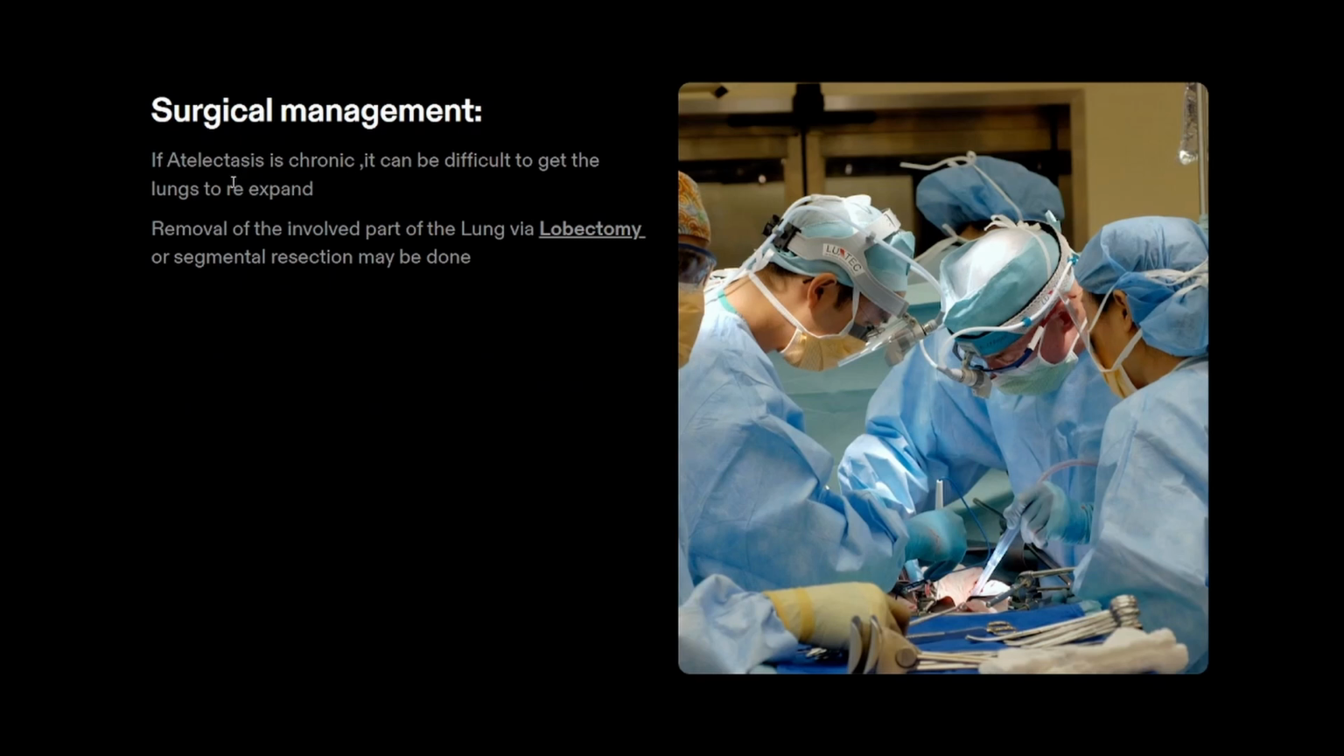Surgical management. Surgical management is needed if the atelectasis is chronic and the lungs cannot re-expand. The lungs are difficult to re-expand. But if only some part of the lung is affected, a lobectomy can be performed to remove that part, and segmental resection can be done.